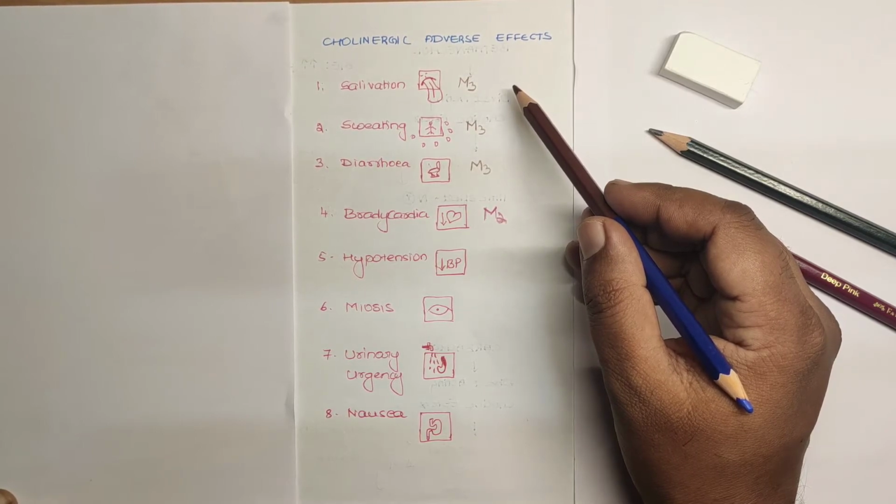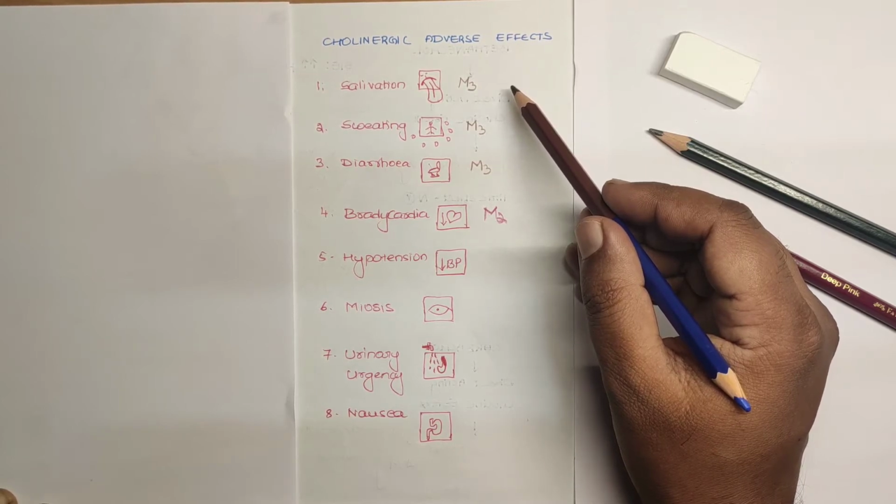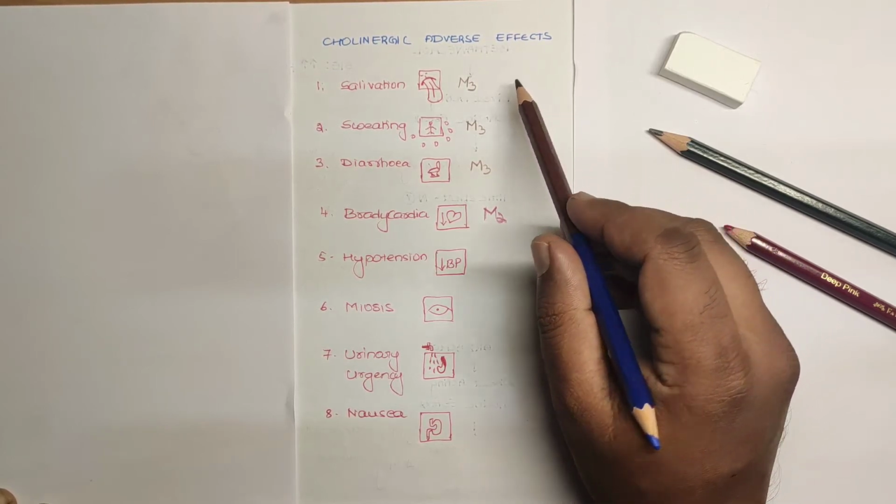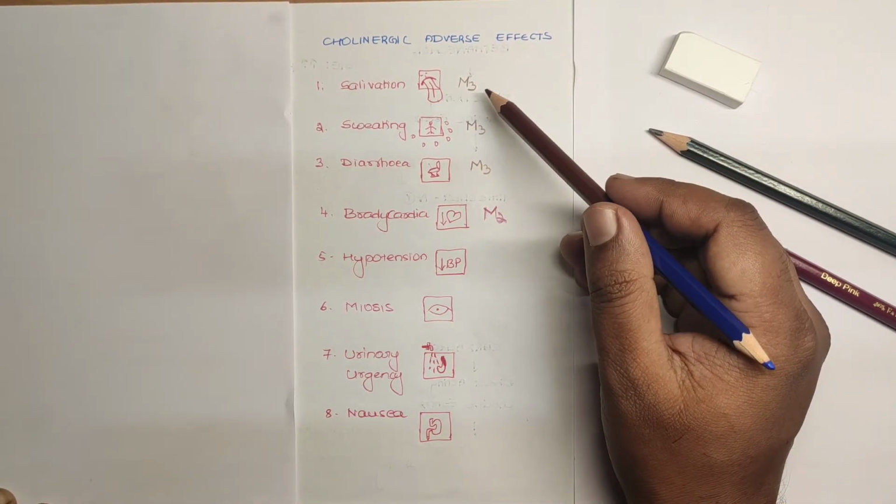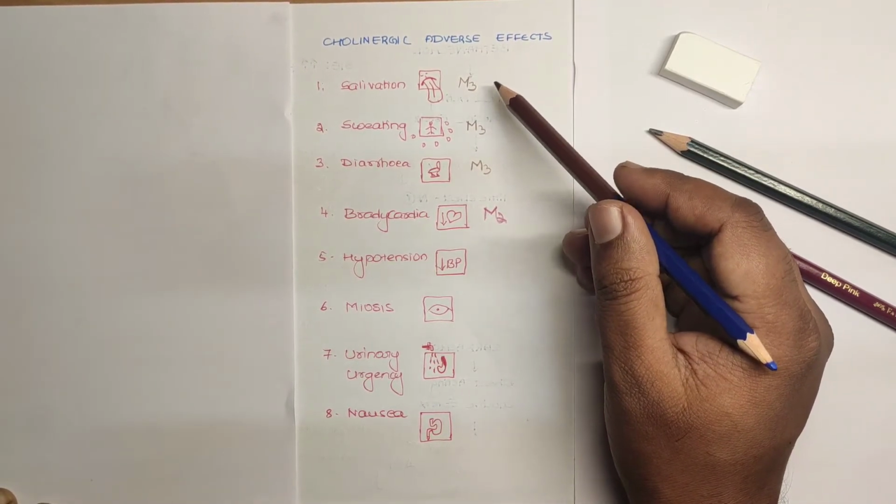Examples are pilocarpine, carbachol, methacholine, and you have neostigmine, pyridostigmine, physostigmine under anticholinesterases. Both of these drug groups will stimulate the muscarinic receptors. So let us see the side effects one by one.